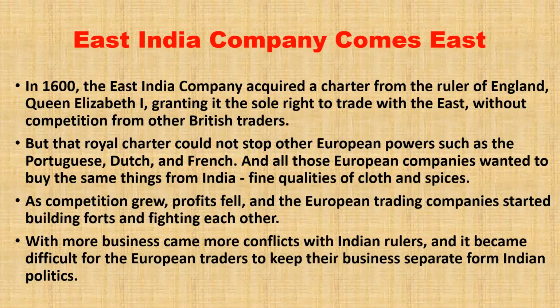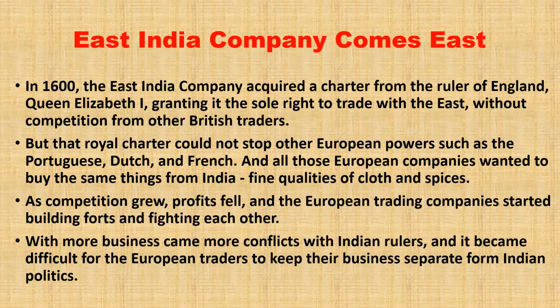In 1600, the time when Jahangir was ruling in the Mughal Empire, East India Company started coming over here and acquired a charter from the ruler of England, Queen Elizabeth I, granting it the sole right to trade with the East without competition from other British traders.